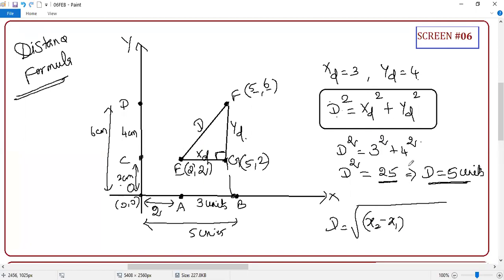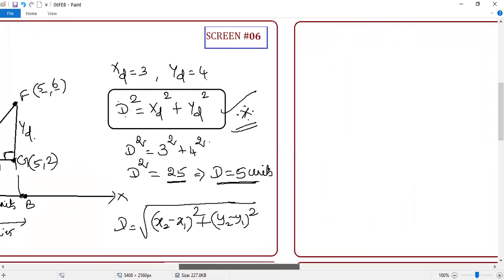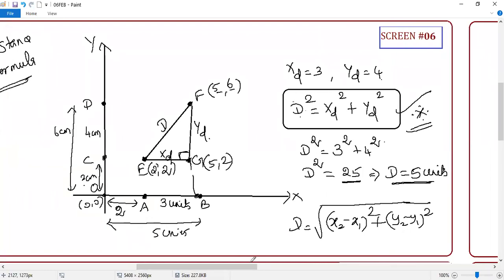x2 minus x1, you put a square also. Then you put a plus. Here there is no change in x, you find y2 minus y1. So instead of applying this formula, this is better than the other formula. Clear, student? Is this a formality, a derivation? Yep, this is the derivation of this. You don't need to remember this, student, but understanding the concept will help you in so many places. Any doubt? Don't worry much. When you are doing the problems, you will understand.